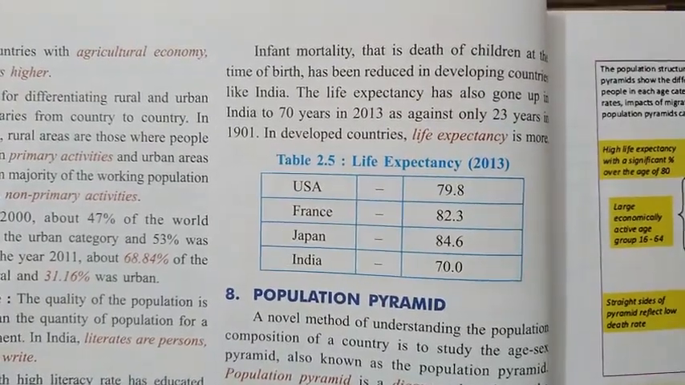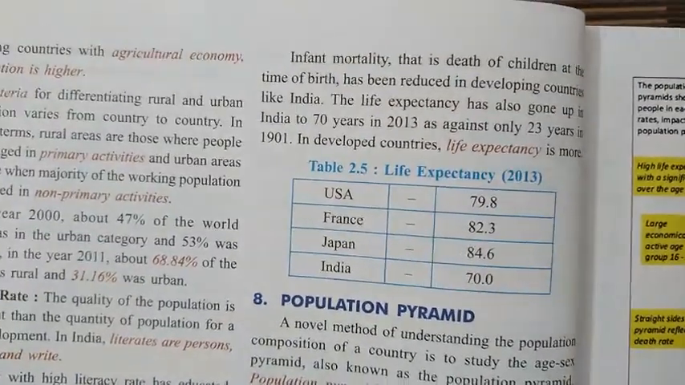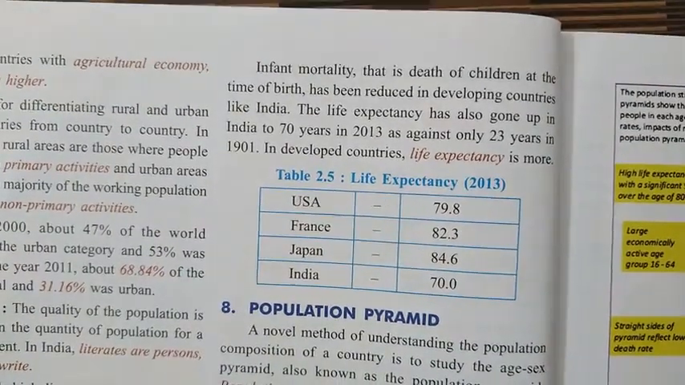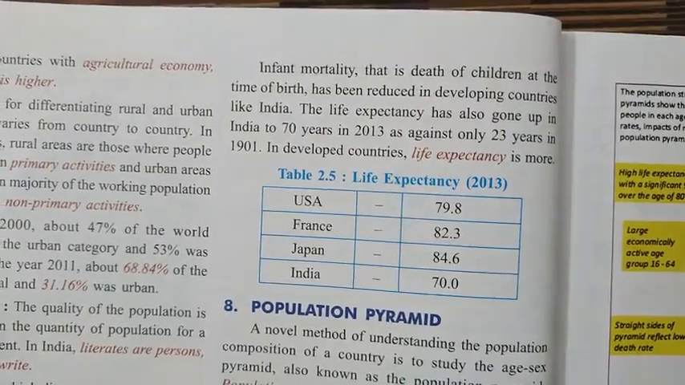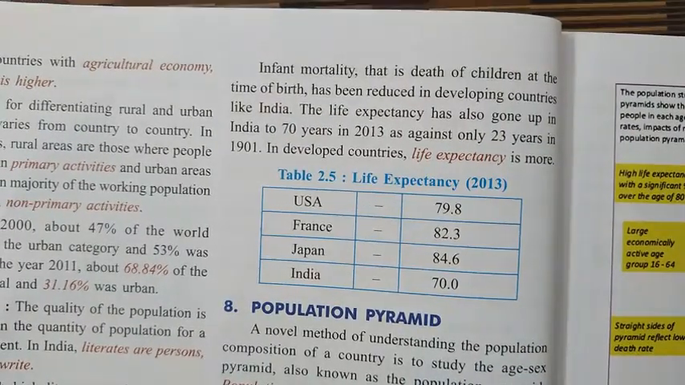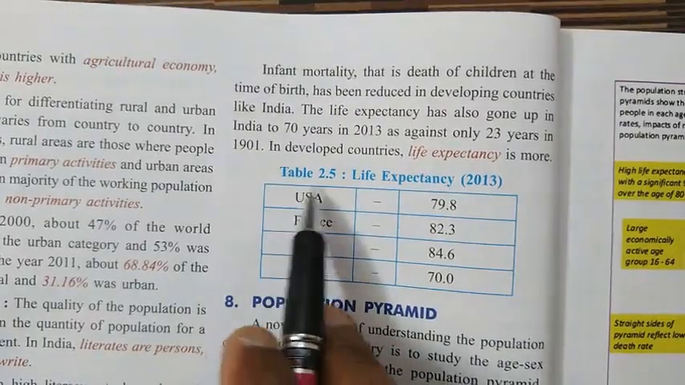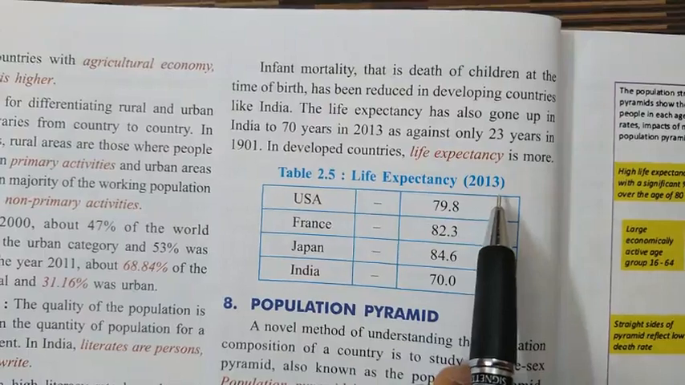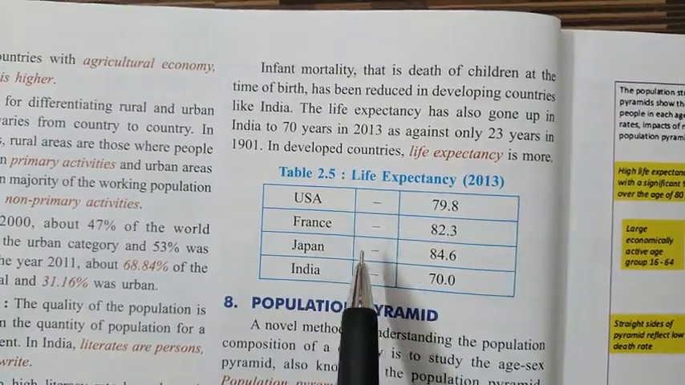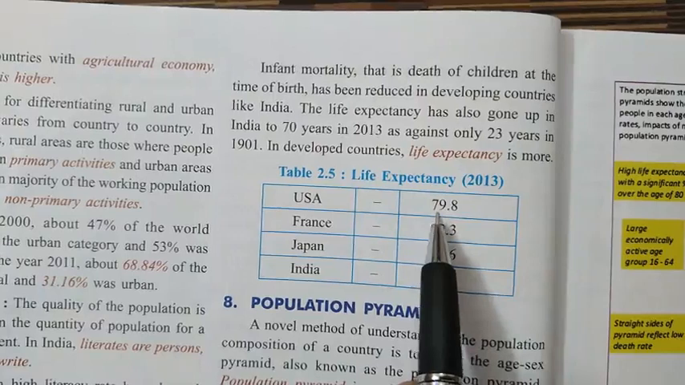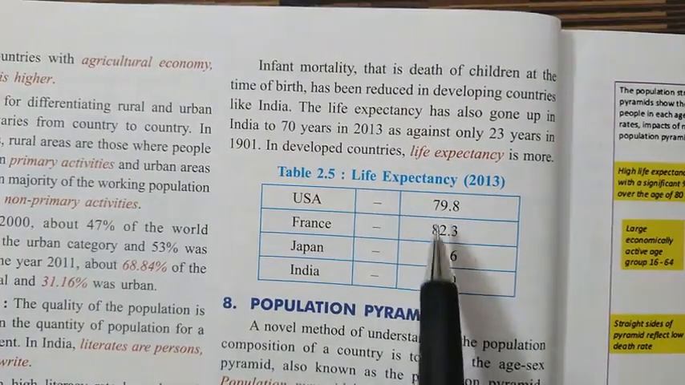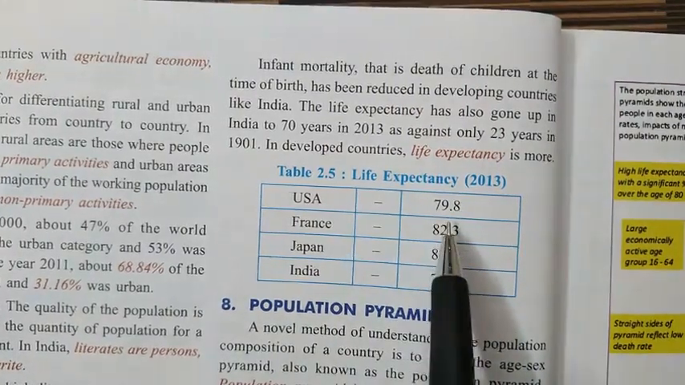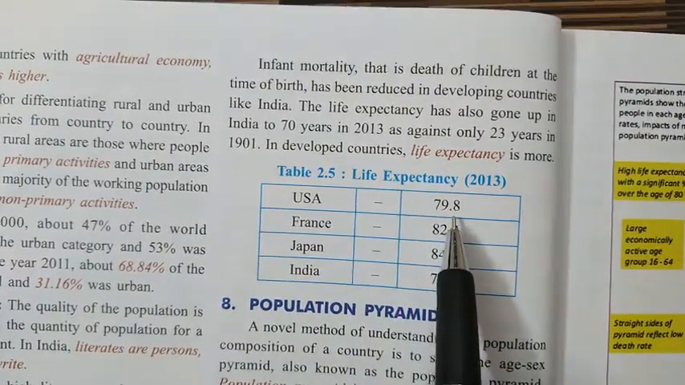Now let's see life expectancy. We have discussed it already. Life expectancy means the average age people live in a country. Let's see Table 2.5, with life expectancy taken from the year 2013. In the USA the average age people live is 79.8 years, so we can say 80 years.